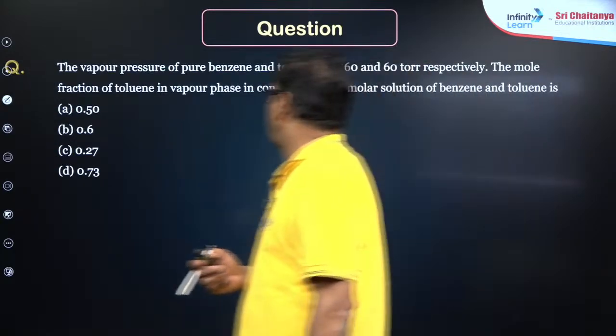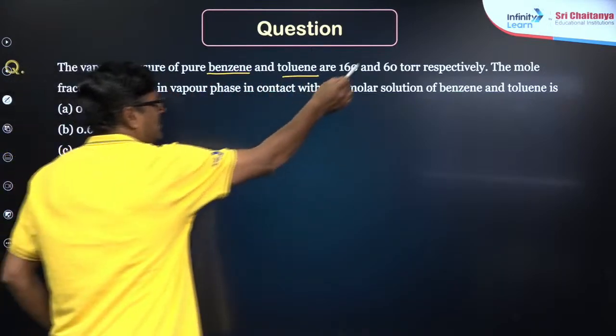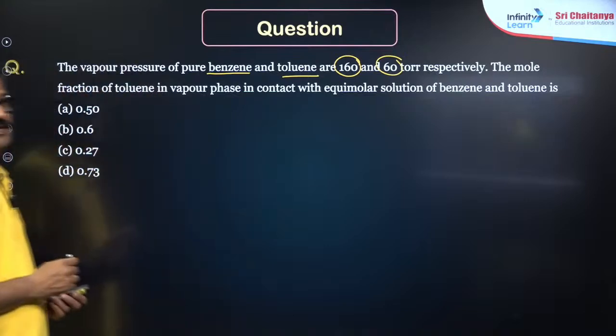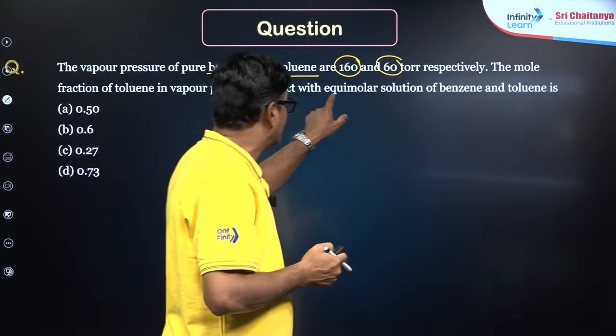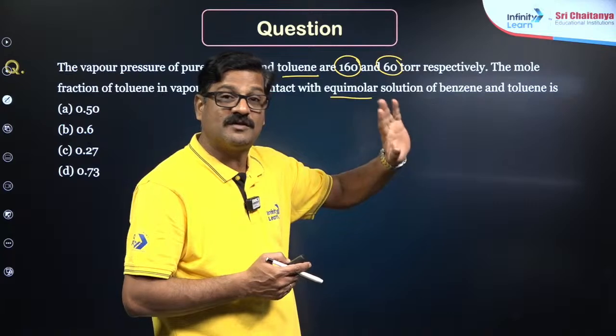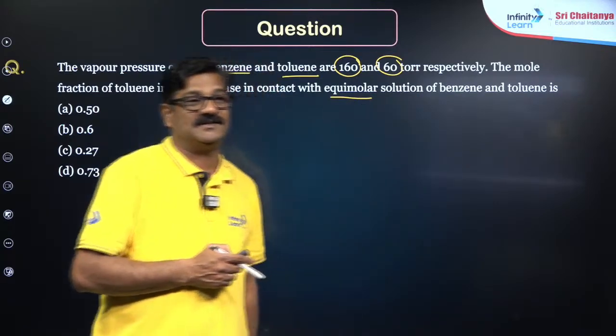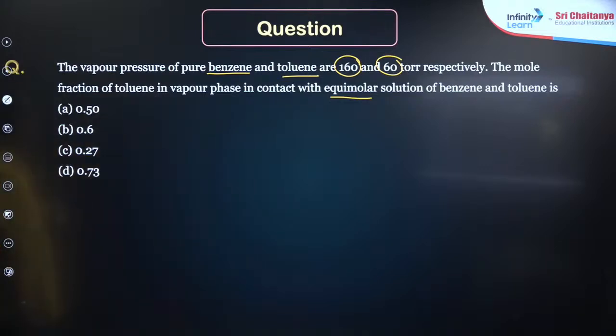Now one more question. The vapor pressures of pure benzene and toluene are 160 and 60 torr respectively. Find the mole fraction of toluene in the vapor phase in contact with an equimolar solution. Equimolar solution means the number of moles of benzene and toluene are the same. You tell me the answer, quickly. Make it fast.